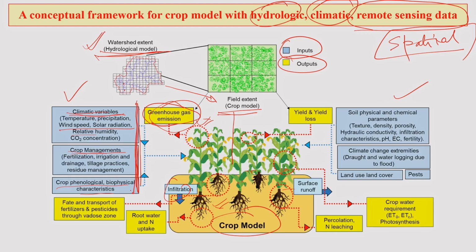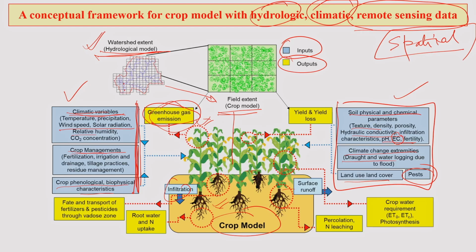On the basis of these data sets and also these inputs, soil inputs, say soil physical and chemical parameters, texture, density, hydraulic conductivity, soil pH, EC, then fertility. You also have climate extremes like drought, waterlogging and flood conditions, land use, land cover, and pests also, because pests are another aspect which can affect your yield quite significantly. Even though the rest of the parameters are perfectly fine for good yield, because of pests your yield can go down significantly. So, that also needs to be looked at.